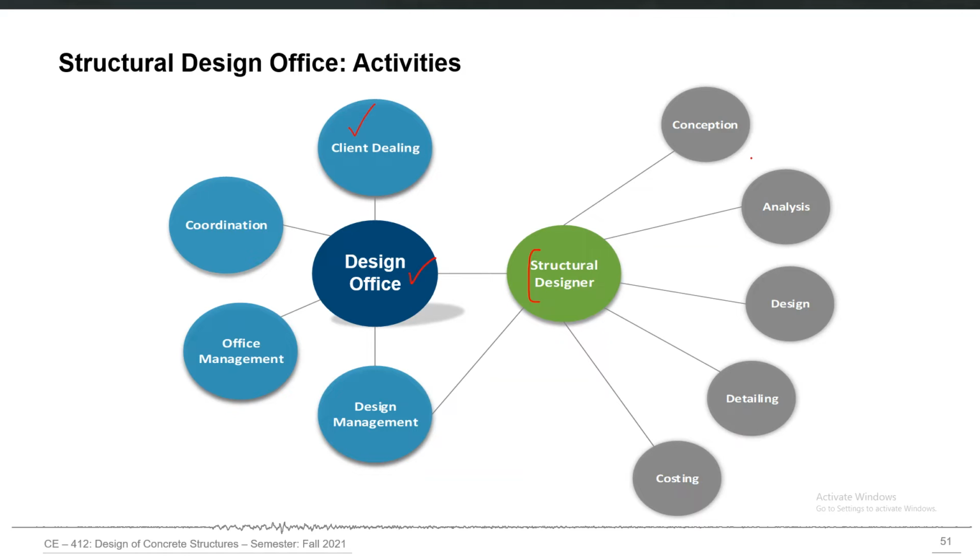But some specific activities which the structural engineer is responsible for may include the conception of the overall form and geometry of the structure, structural analysis, primarily structural design process after the analysis, then converting the design outputs into structural drawings and detailing, and then finally the structural engineer may also be involved in the costing process. So these are a few broad activities in which the typical structural design office is involved.